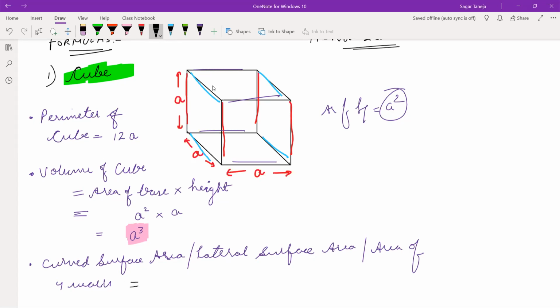See this, all the walls are square in shape in a cube. So 4 walls, area of square is a square. So area of 4 walls will be 4a square. Very simple. Clear? Now next,